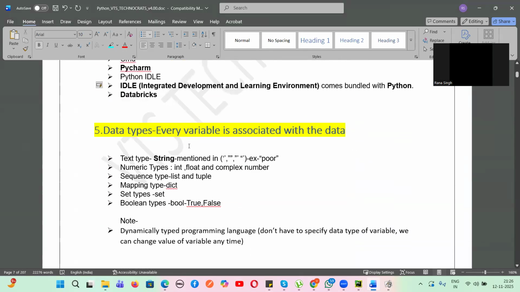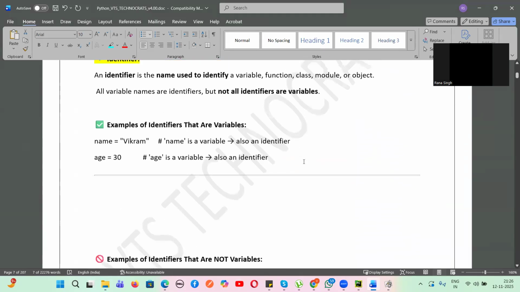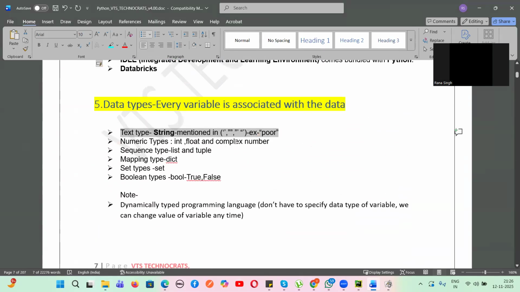Next, guys, different types: every variable is associated with data. Let's suppose string. A string can be represented by single quotation, double quotation, or triple quotation. Any quotation we can use, not only single, or only double, or only triple. Any quotation we write, that is nothing but a string. Numerics are three: int, float, and complex number. Sequences are list and tuple. Mapping is dictionary. Set is set.